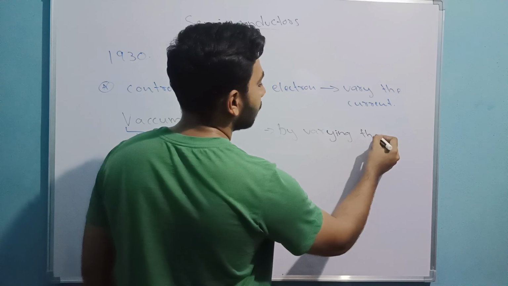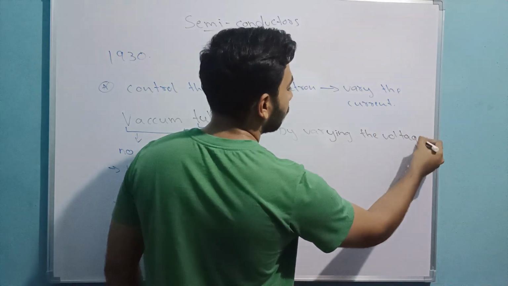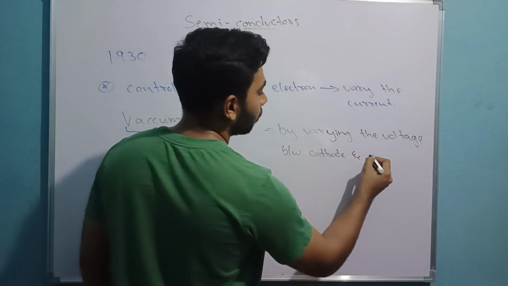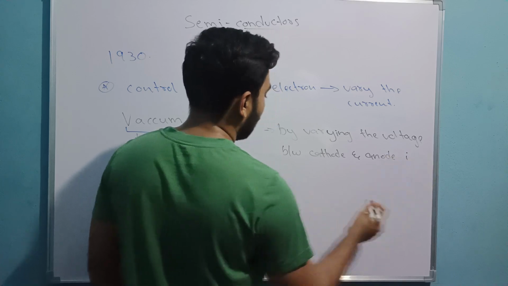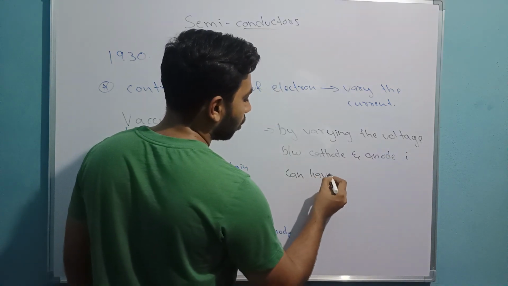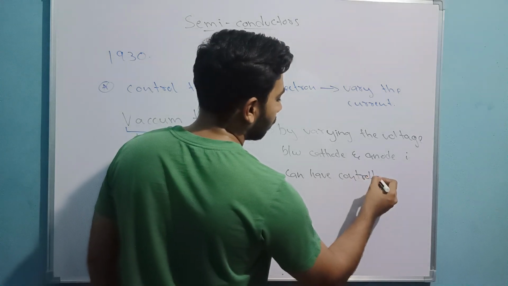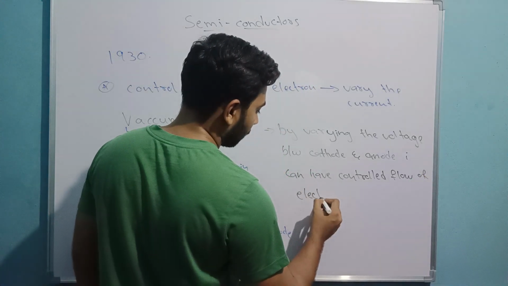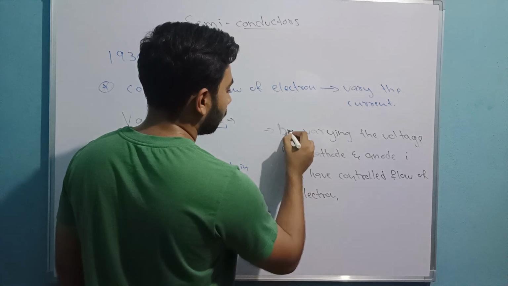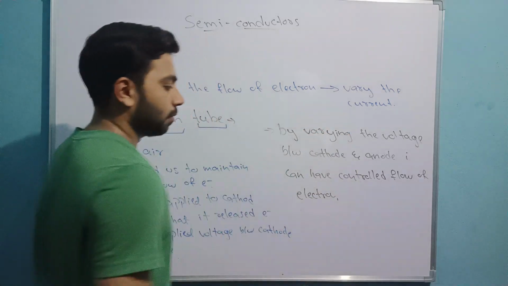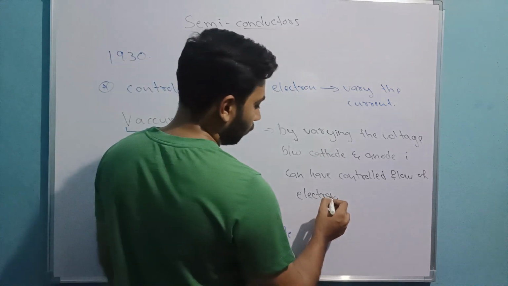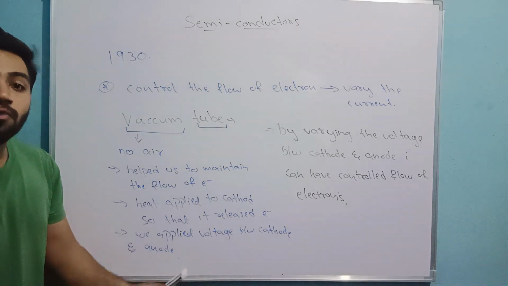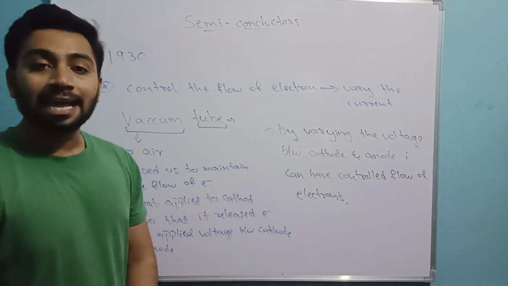By varying the voltage between cathode and anode, I can have a controlled flow of electrons. By varying the voltage, I will have a controlled flow of electrons. Okay, now this is how our cathode ray tube works.